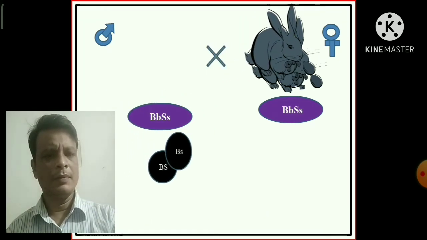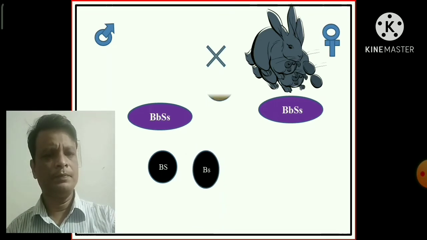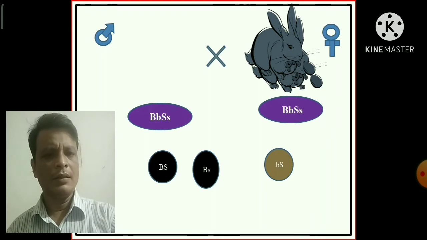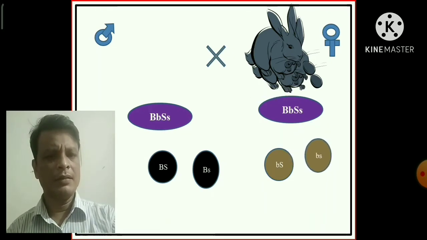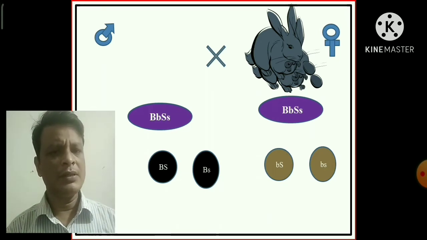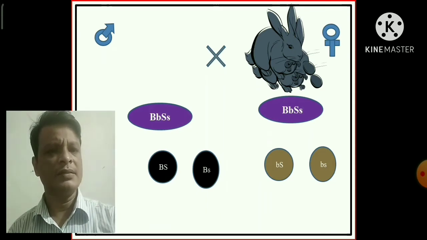And 4 different types of gametes will be produced from each of them: capital B capital S, capital B small s, small b capital S, and small b small s. These are the 4 different kinds of gametes produced from the genotype capital B small b, capital S small s.